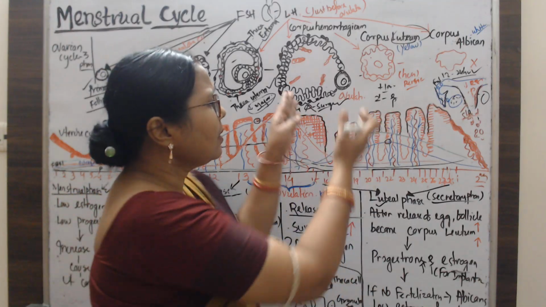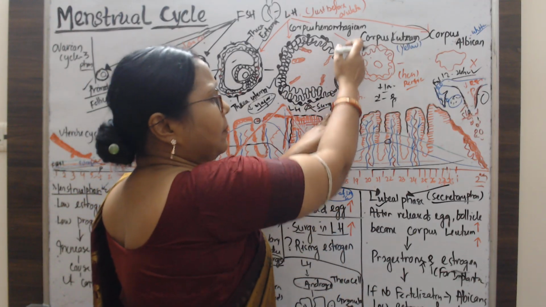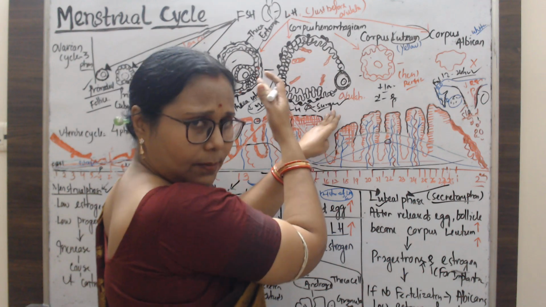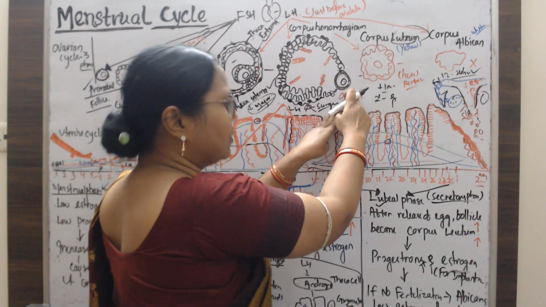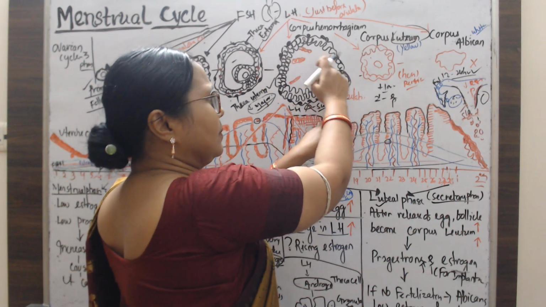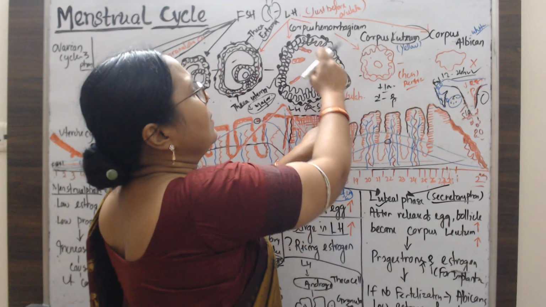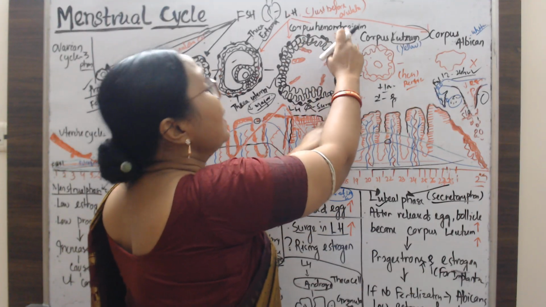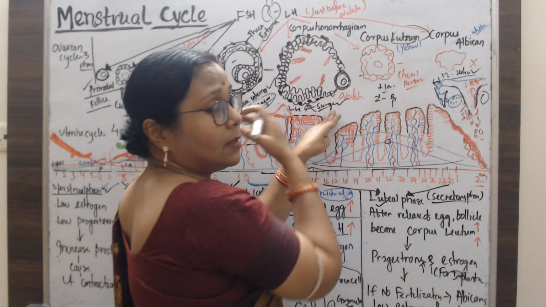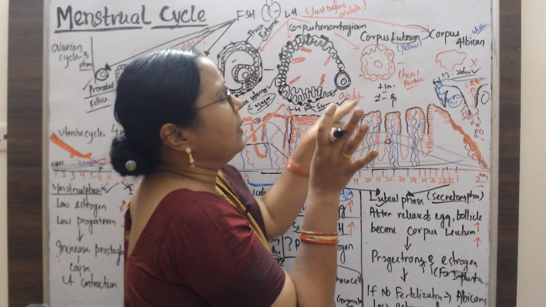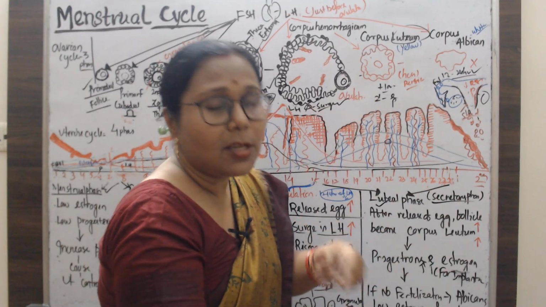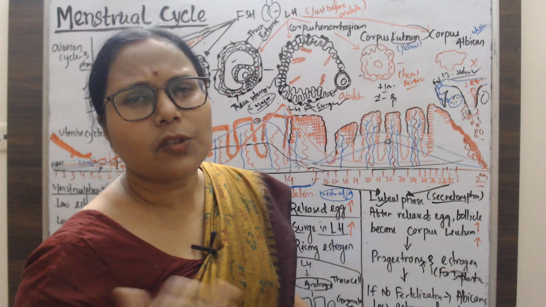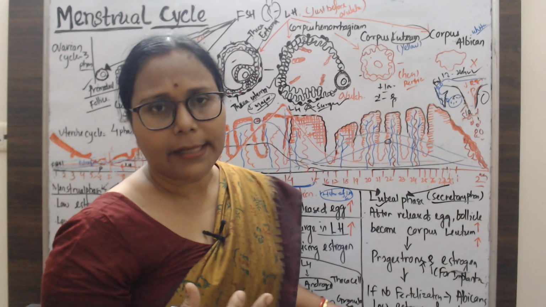Let's move on to after the release of the ovum. Some blood clots will be seen. This is called the corpus hemorrhagicum, and after release of the mature ovum, its term is corpus luteum. Its color changes to yellow, but I have made it red.